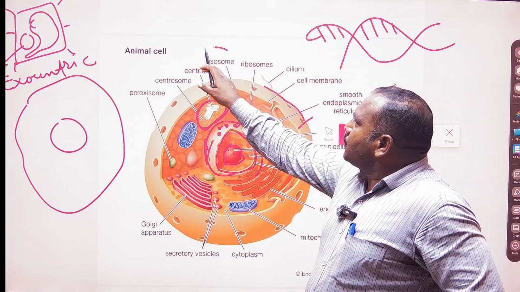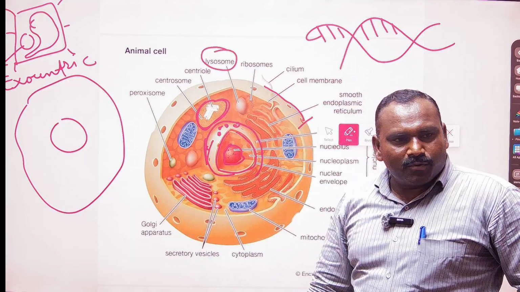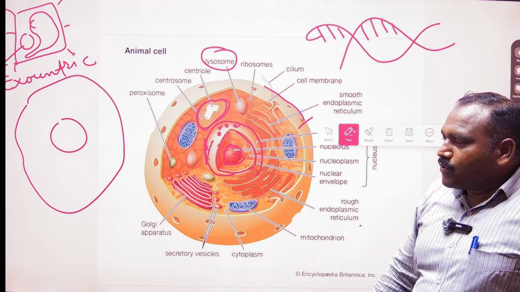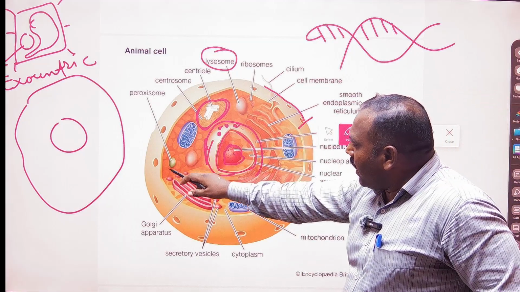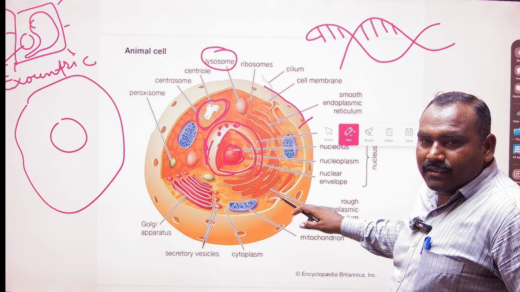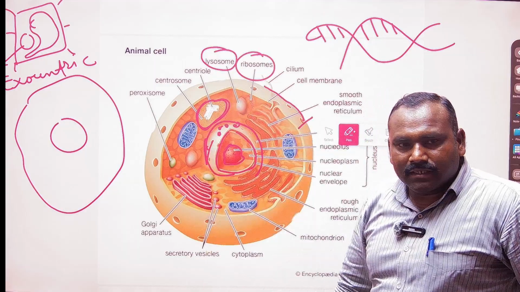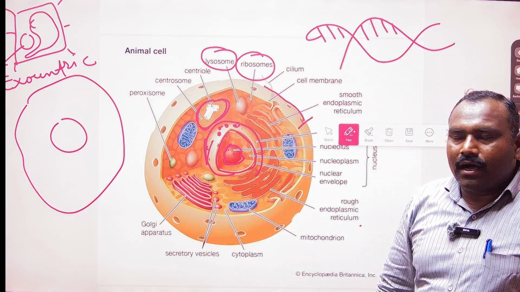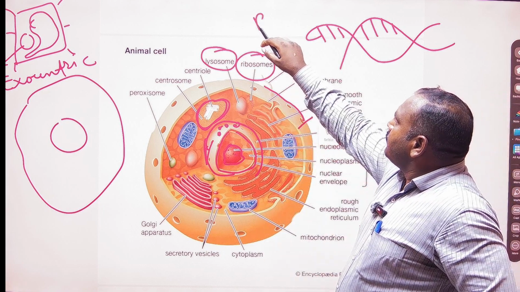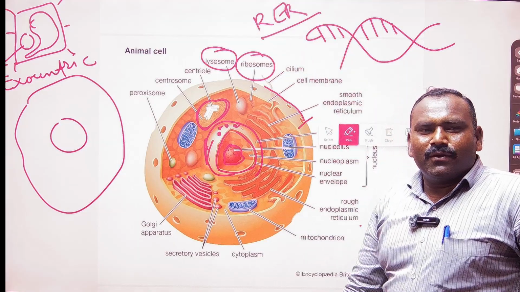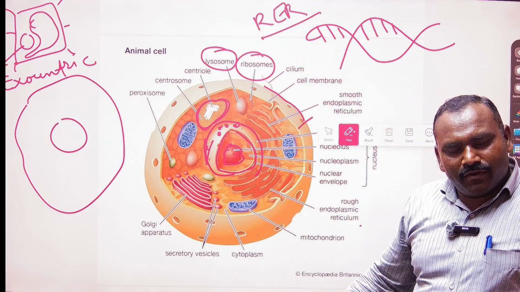Then coming to the lysosome, it is also important. So what is the function of the lysosome? Later on we will see. So this is supposed to be the cell, and the cell has different kinds of organelles. Lysosome followed by the ribosomes. Ribosomes may be synthesized on the RER. What is RER? Rough endoplasmic reticulum. What is the function of the rough endoplasmic reticulum? So we will see later on.